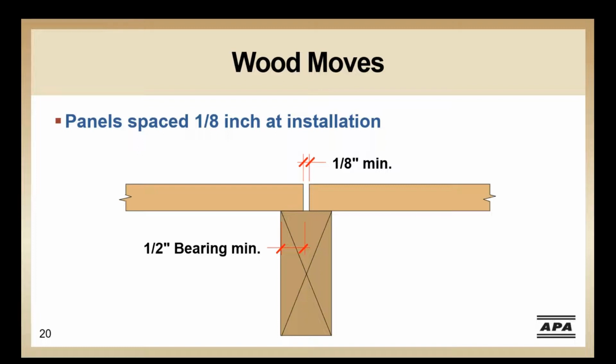Here you see the recommended 1/8 inch space of the subfloor at the time of installation. This space can be increased as long as the code required 1/2 inch bearing is met. Gapping of subfloor panels is important to allow for this panel expansion. Failure to allow space for these panels to grow when acclimating to its environment can result in a raised edge or a buckled panel. Note that the gapping of underlayment placed on top of subfloor may differ from the spacing of the subfloor, as APA recommends 1/32 of an inch for underlayment panels, and we'll discuss that in greater detail a little bit later in this presentation.